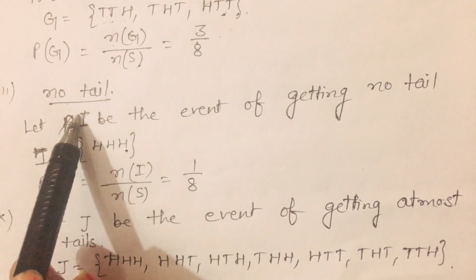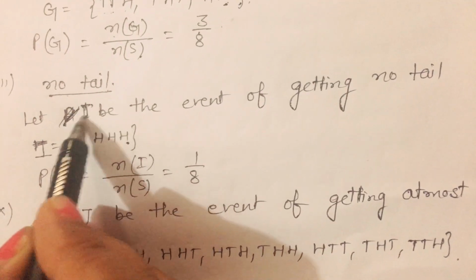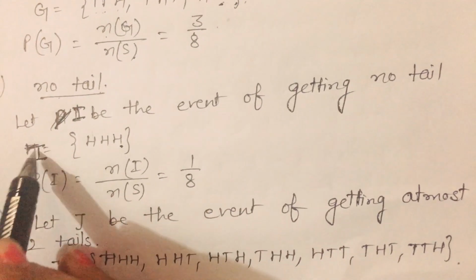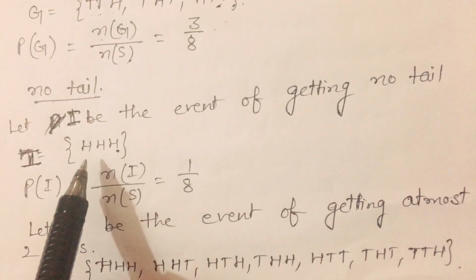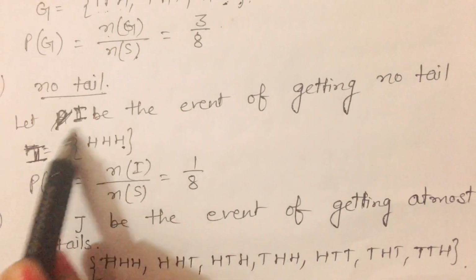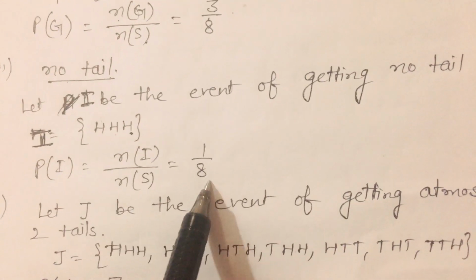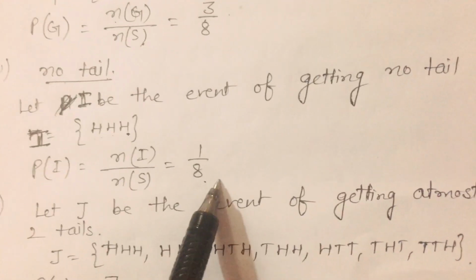Now no tail means all three heads will come. If there is no tail, then what will come? All three heads. So I have taken I as the event of getting no tail, which means all three heads will come. So what is the probability? Number of favorable upon total. Number of favorable is 1 and total is 8.